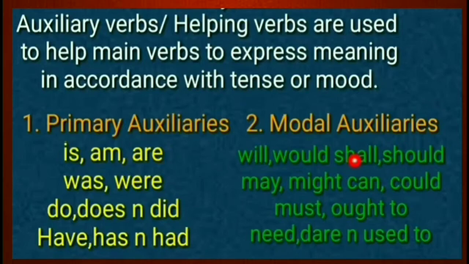And modals. Do you know modals? Will, would, shall, should, may, might, can, could, must, ought to, need, dare and used to. These are called modals, also one of the types of helping verbs. We use them before the action word, before the main word. Is it clear, students?